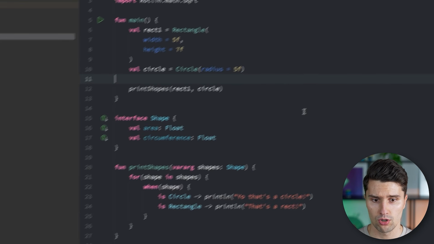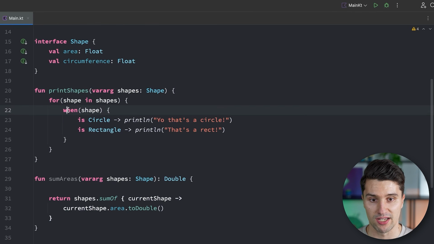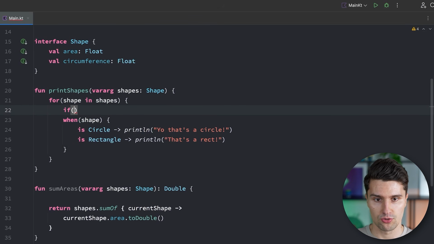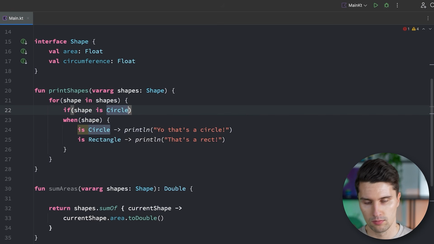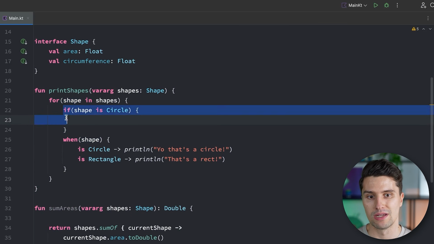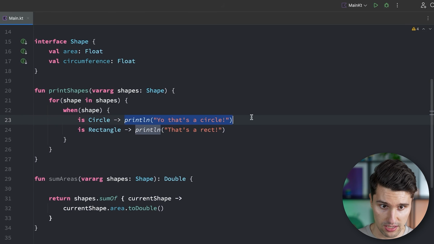So that's also important to know that you can make these type checks here very, very easily with a when expression. That of course also works with if. So if you just need to check for a single type and not for all of them, then you can also say if shape is a circle, and then only do something here if the current shape you're iterating over is actually a circle.